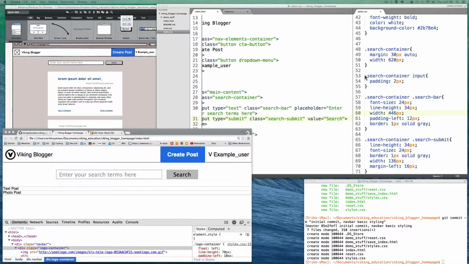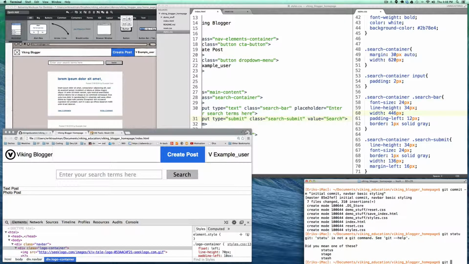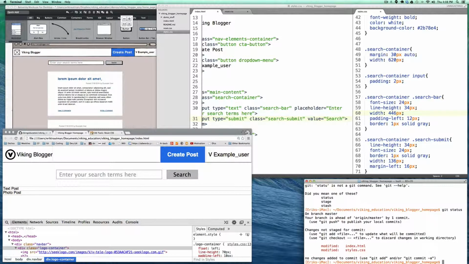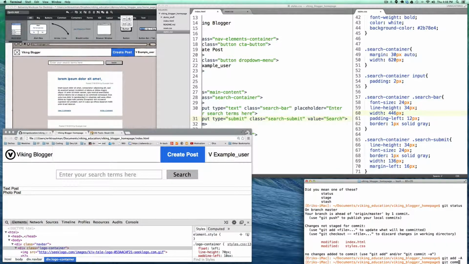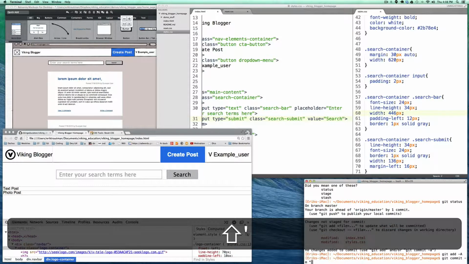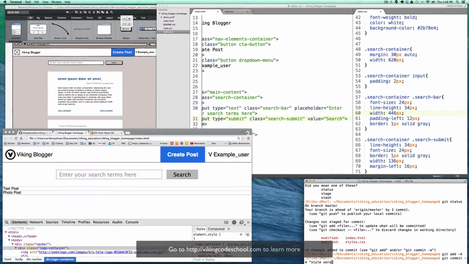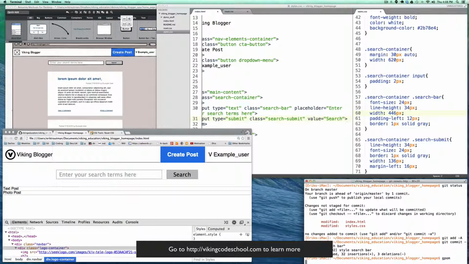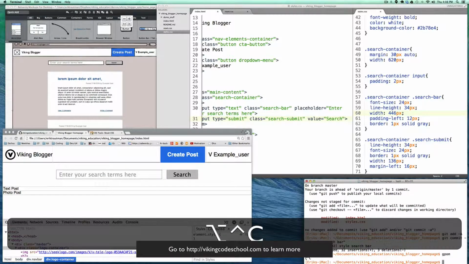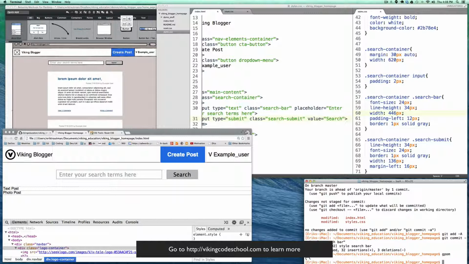So now that we have that finished, why don't we do a responsible git commit? So we'll do a git status just to see what's up. All right, so we have the 2 files that we've changed. We'll do a git add all, git commit, and we'll say style search bar. Oops, sorry, that was a shortcut that I usually use. Okay, and so there we go. We've got our git commit. We're ready to move forward to the next part.